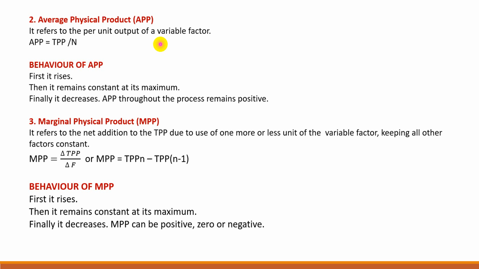MPP, marginal physical product. It refers to the net addition to the total physical product due to use of one more or less unit of the variable factor, keeping all other factors constant.